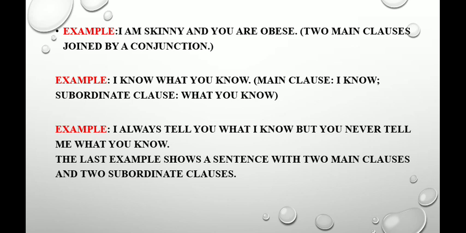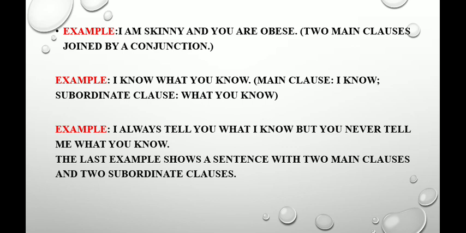We have examples. First example for you: I am skinny and you are obese. You see, these are different sentences: I am skinny, you are obese. They are joined by and, two main clauses joined by a conjunction.